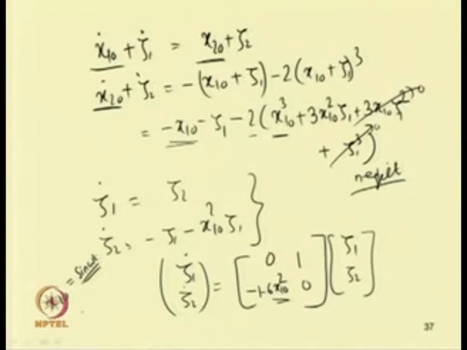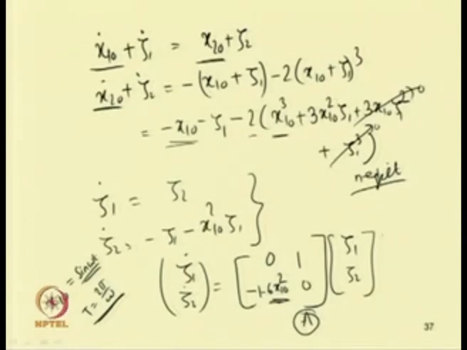So, it will have a period T equal to 2 pi by omega. As this contains this cubic nonlinearity, what we have told before is that this A matrix will have a period of T by 2. This can be seen from this, as it contains this x1 0 square term, so x1 0 square will be equal to sin square omega t.